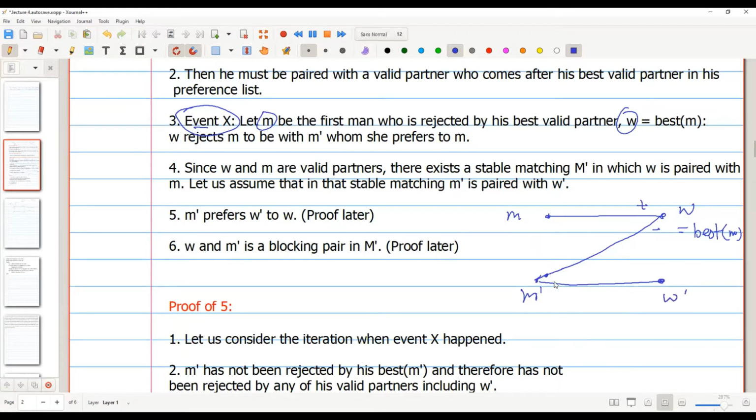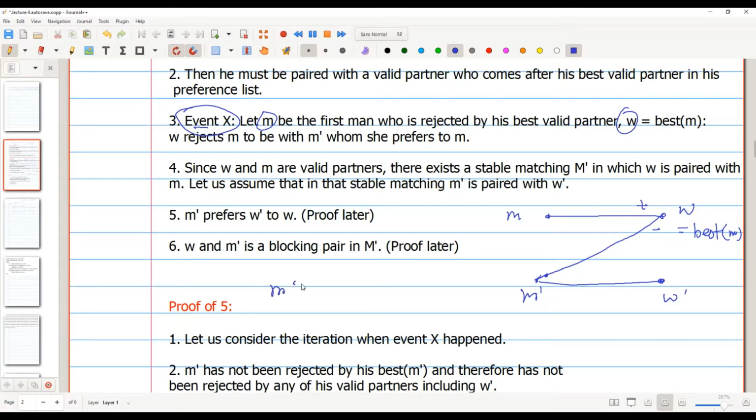Okay, so is the construction clear now? It's a little bit different, not exactly the same. So W prime is the partner of M prime in the other matching where M is matched with W. Okay, now we are going to check the preference list of M prime.